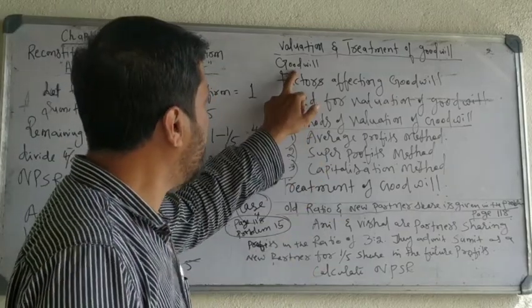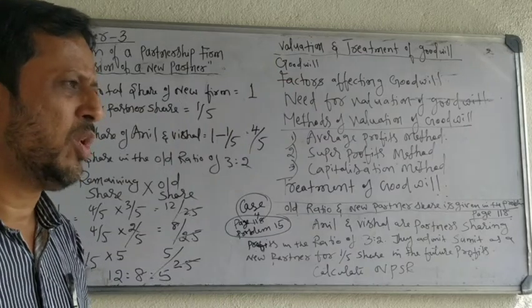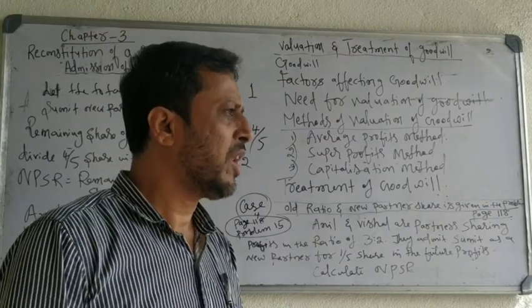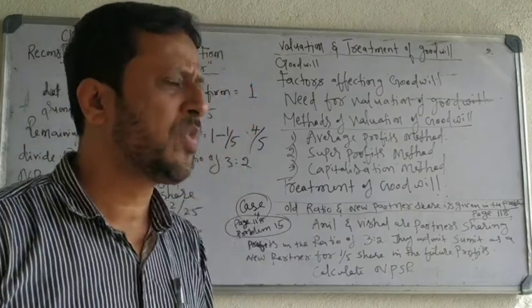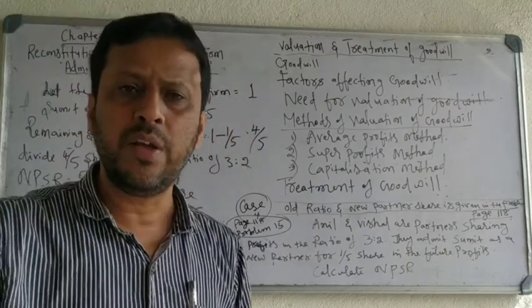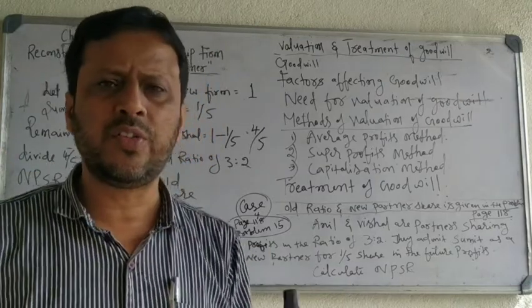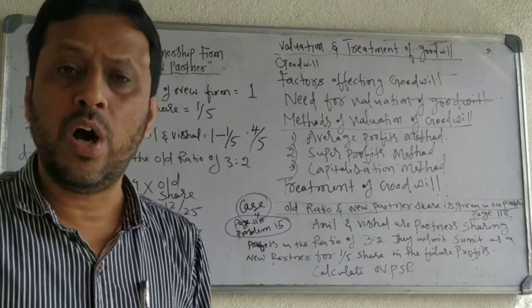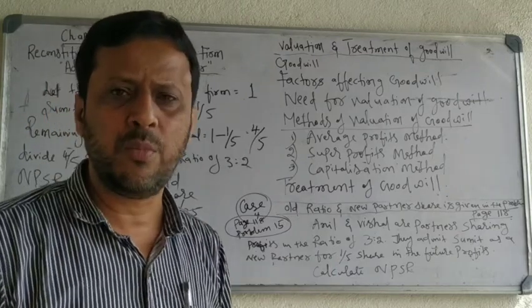First, you have to understand about goodwill. What do you mean by goodwill? At the time of admission of a new partner, he will bring some capital into the business. Along with capital, he should also bring some excess amount for goodwill.